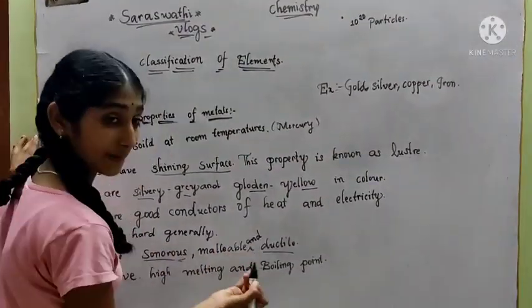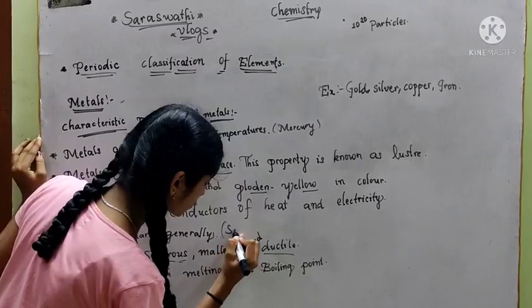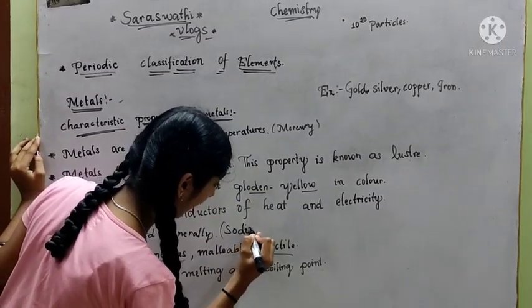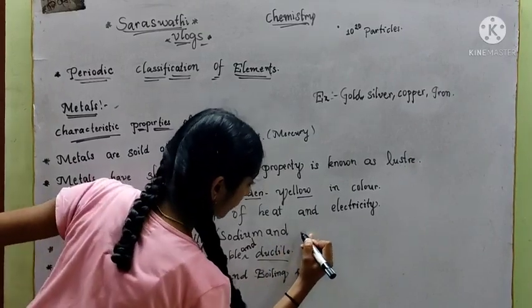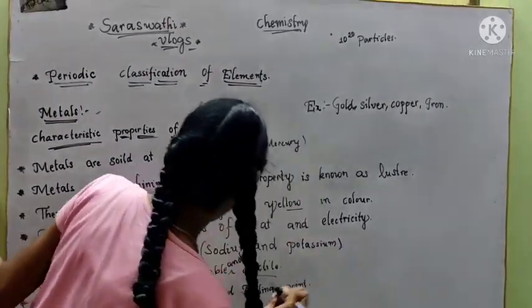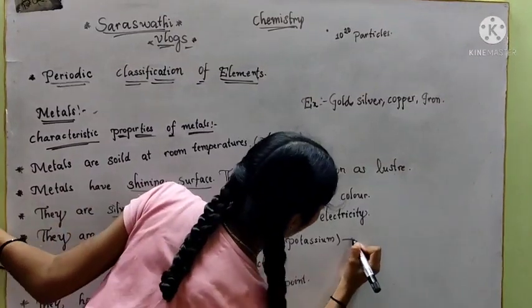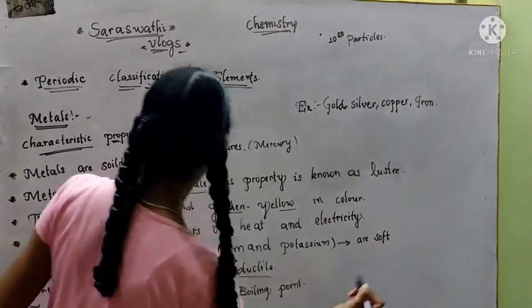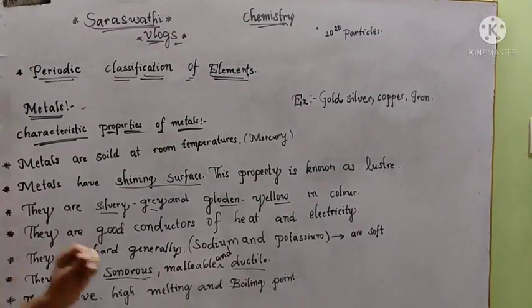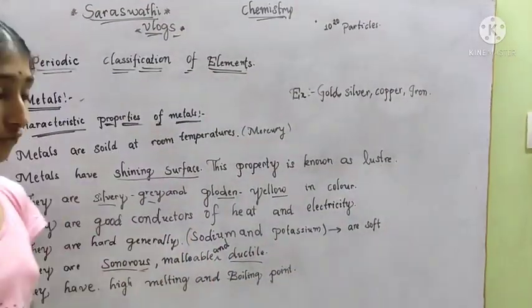Now we'll write beside here: sodium and potassium are soft. Except sodium and potassium, all metals are generally hard.